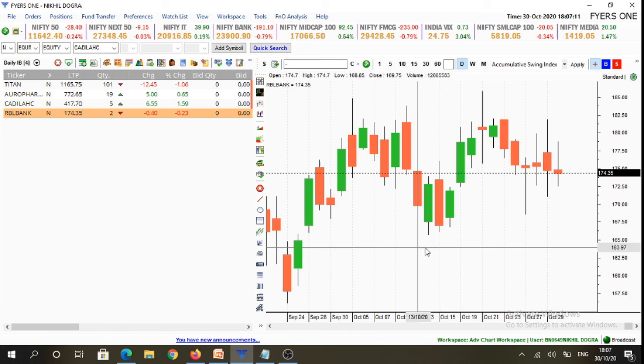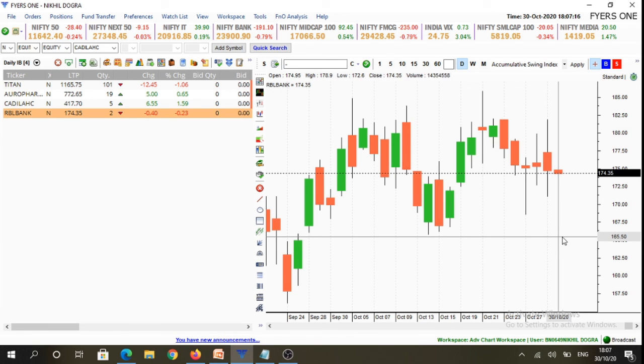In RBL Bank, it's again an inside candlestick, and above 179 level we look for buying opportunities, and below 172.5 levels we look for selling opportunities, and in between 179 and 172.5 levels we'll refrain from making any trades.